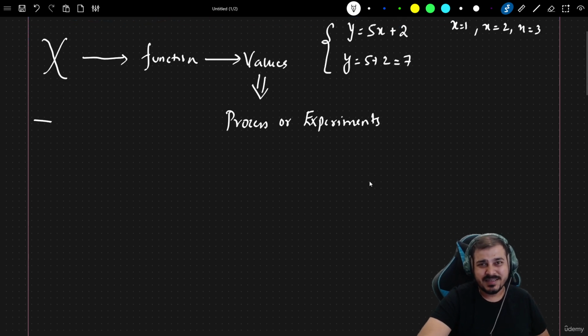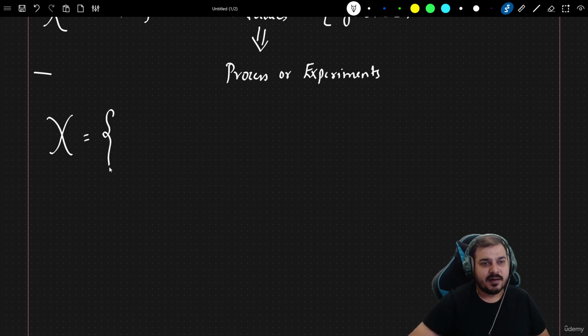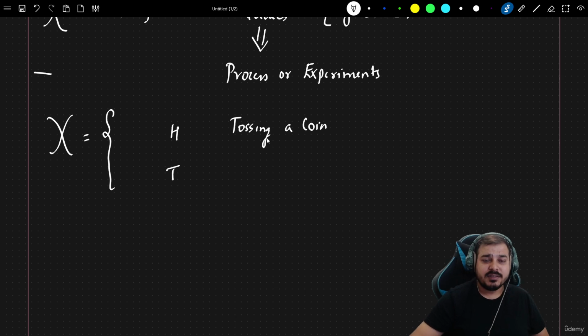Let's try to see one basic example. Suppose I define that x is my random variable, and this is nothing but tossing of a coin. So here I'm defining a process or an experiment which is tossing a coin. When I toss a coin, the possibilities are either head or tails, right? This is my random process. Every time I toss a coin, I may get head or tails.